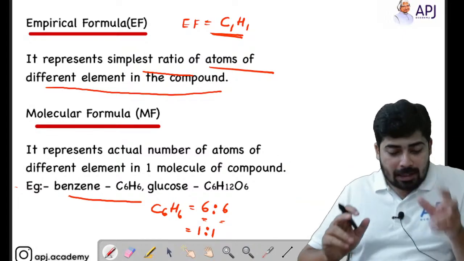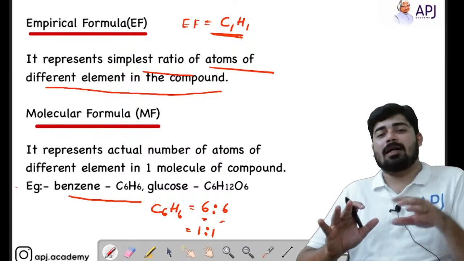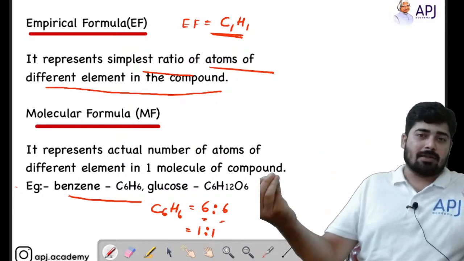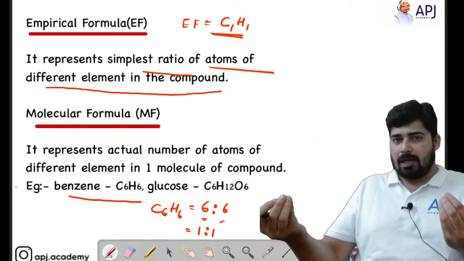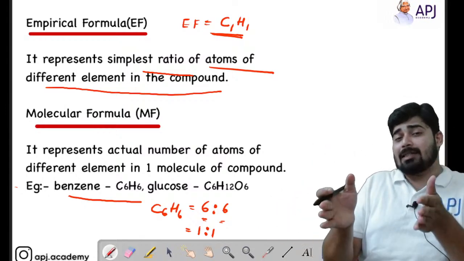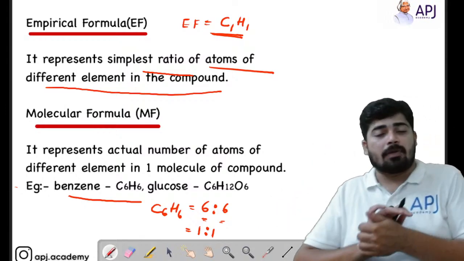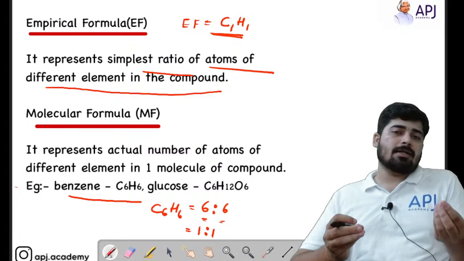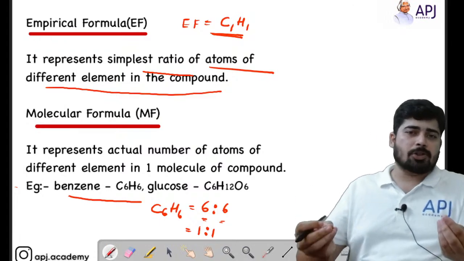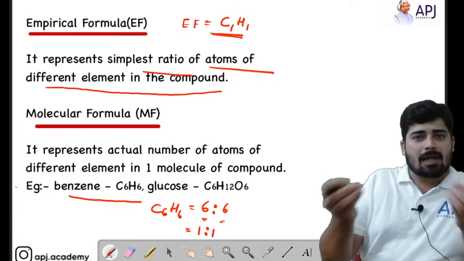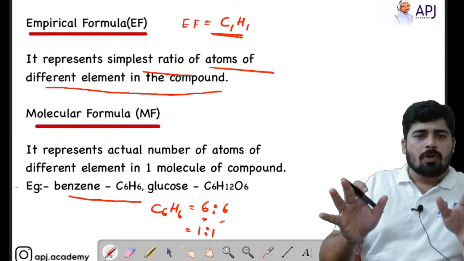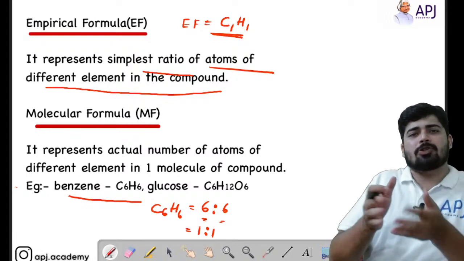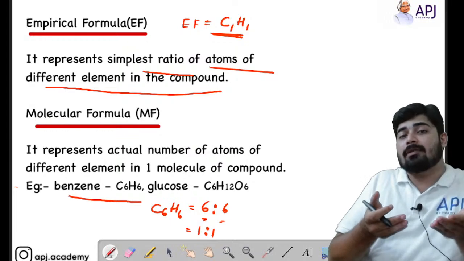Here the actual molecular formula is C6H6. That means the ratio of the combination of atoms is 6:6. For 6 carbon atoms, there should be 6 hydrogen atoms. Can you convert that 6:6 into the simplest form? Yes, we can simplify it by cancelling the common term, which is 6 here, so you get a 1:1 ratio. Do one carbon and one hydrogen combine together to form benzene? No. So the empirical formula is only expressing a simplest ratio. The simplest ratio is obtained from the molecular formula by cancelling the common term.